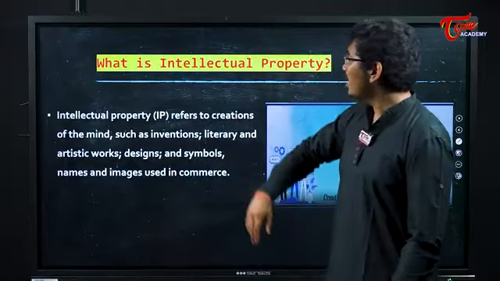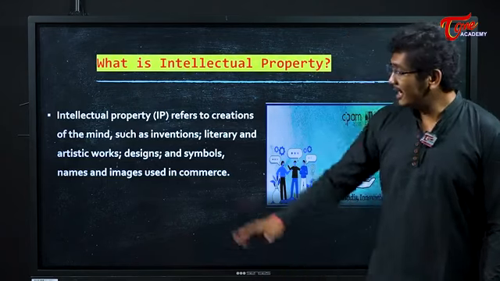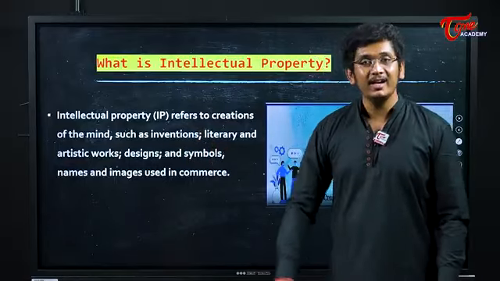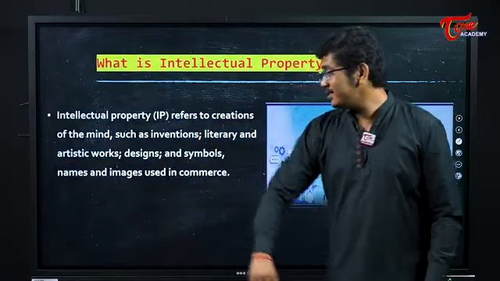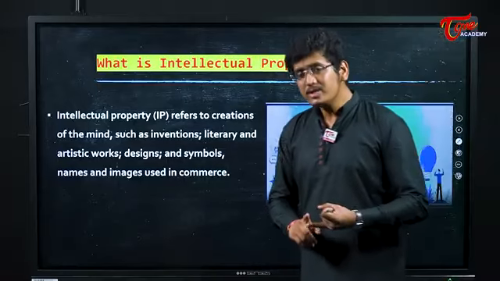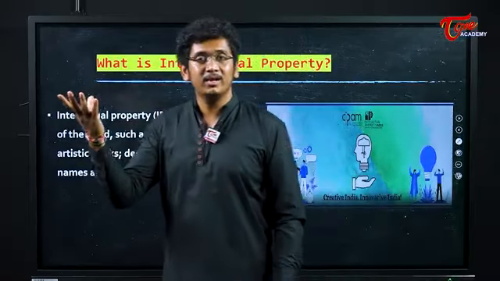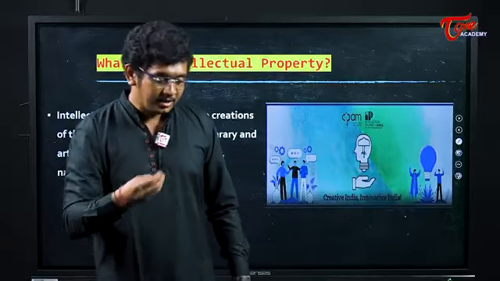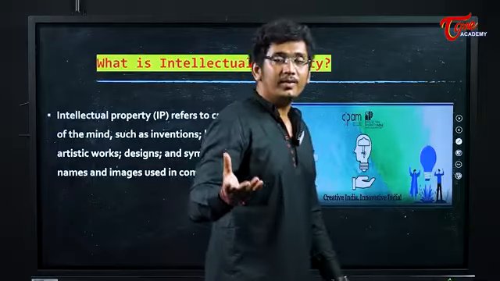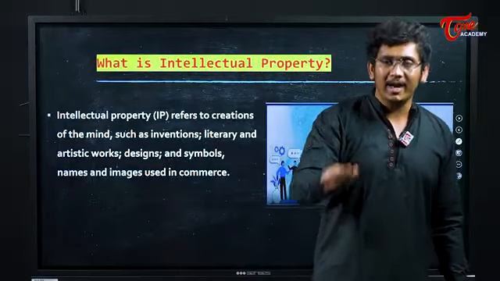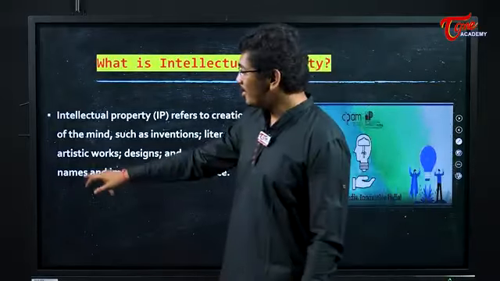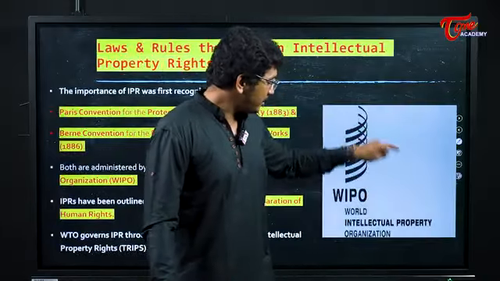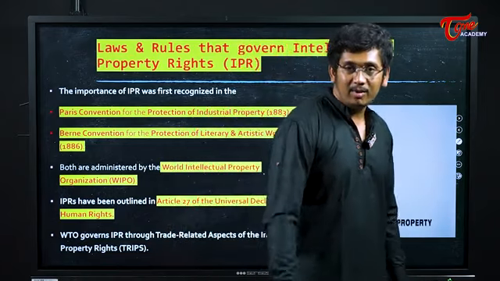Let's see what intellectual property rights are. Intellectual property refers to creations of the mind such as inventions, literary and artistic works, designs, symbols, names and images. Not just innovations like the electric bulb, but something you have written or composed, like a music composition, a song, or a book, is your intellectual property. The sale and the economy created on this intellectual property should be shared with you, and that protection is provided by intellectual property rights.